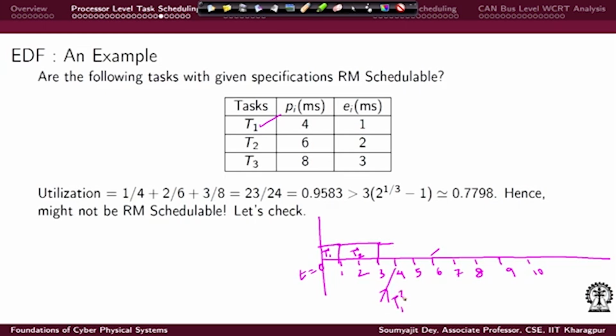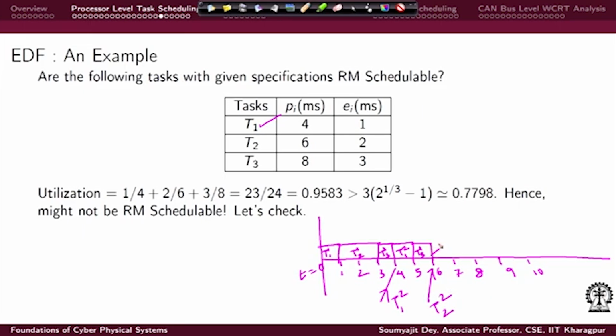At this point T1's second instance comes, and being of the highest priority, it preempts T3's first instance, and you will have T1's second instance coming and getting executed. So, once that is done, T3's first instance can resume. It will resume, but then again T2's second instance will arrive at this point, and that has a higher priority than T3.